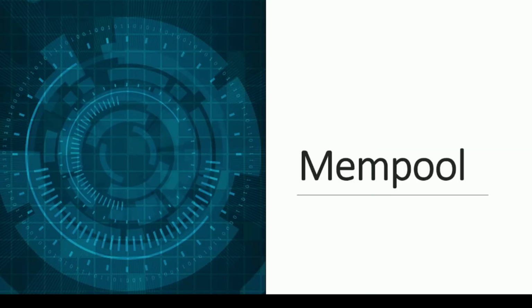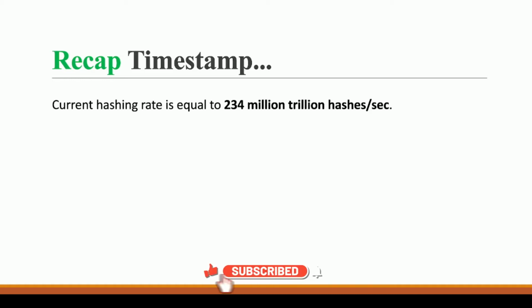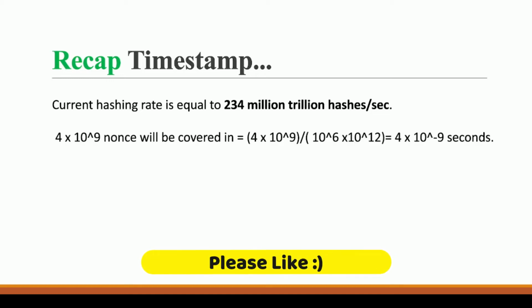Hi. Now in this video, we are going to talk about Mempool. So let's start. If we talk about our previous video, we saw that the current hashing rate is around 234 million trillion hashes per second for the overall Bitcoin network.